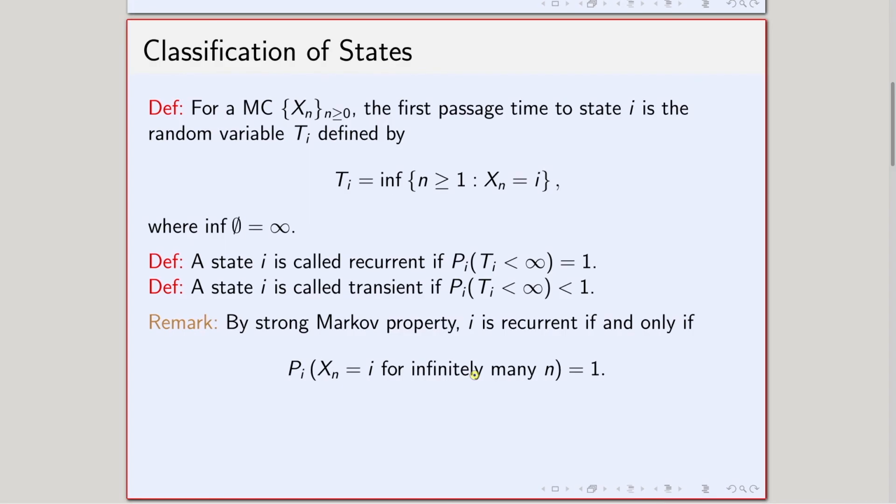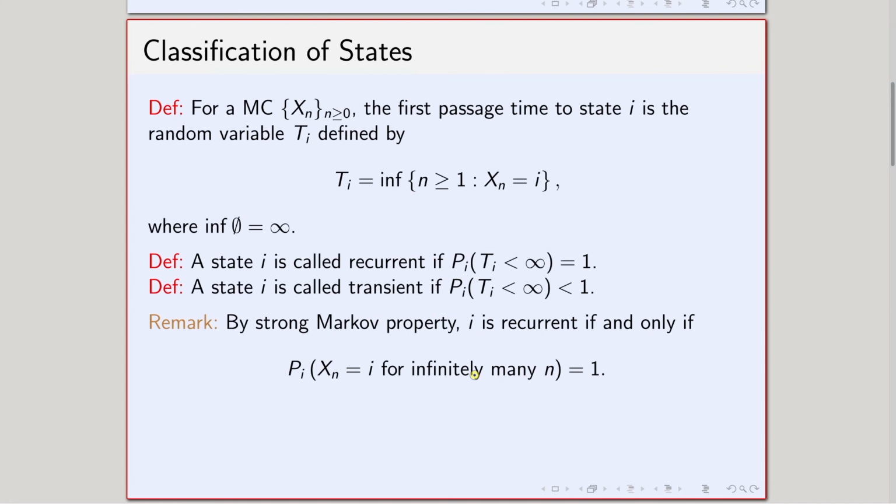The idea behind transient or recurrent states is as follows. Suppose I start from the state I, and the question is whether I will come back to the same state, the ith state, in finite time or not. If I come back in finite time, we call the corresponding state a recurrent state.